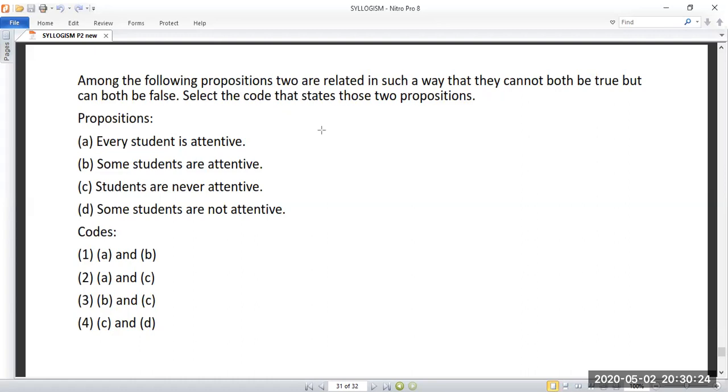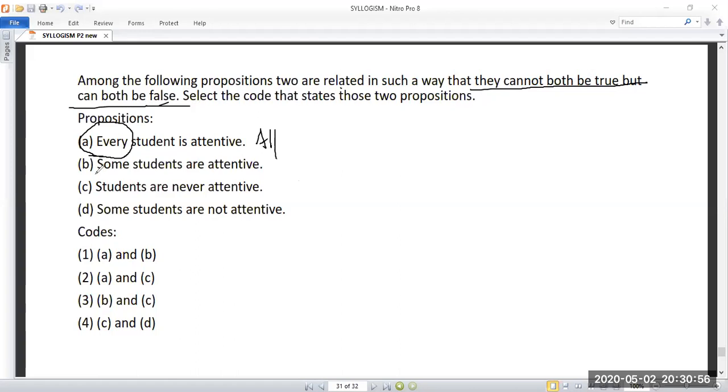So every student is attentive. These are the keywords I mentioned earlier. Every means all. This is the all case. Already I told you, we solved the same type of problem, which means they cannot both be true, but can both be false. So we'll check whether we can solve this problem or not.